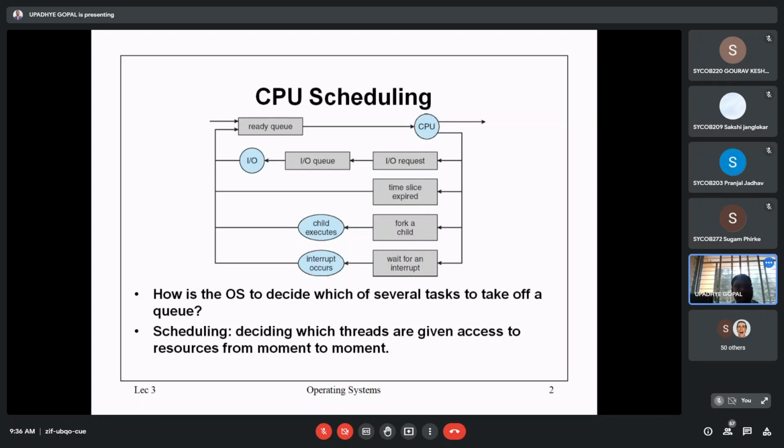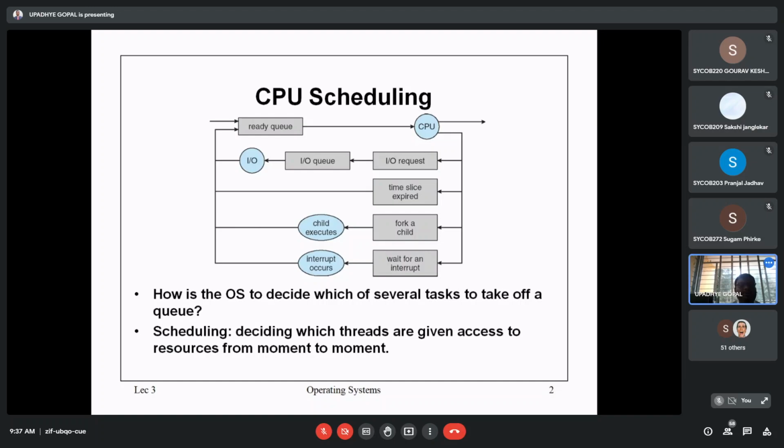Now, one statement is written there. How does the OS decide which several tasks to take off a queue? Okay. Suppose OS is responsible for execution of the several tasks. Now, in which order, in which sequence those tasks should be given to the CPU, that kind of decision will be taken by the OS with the help of some basics of queue.